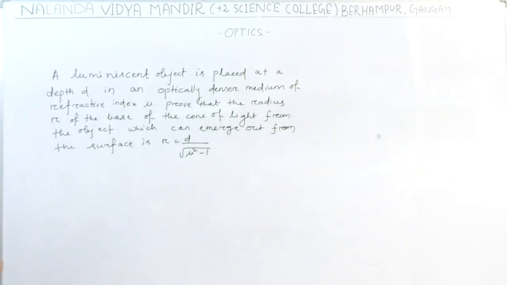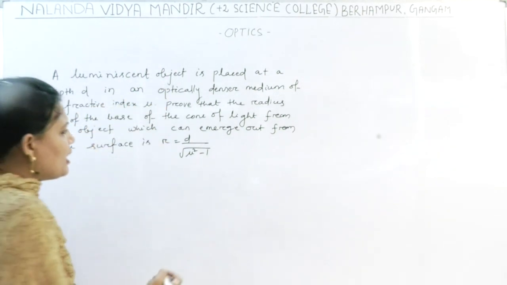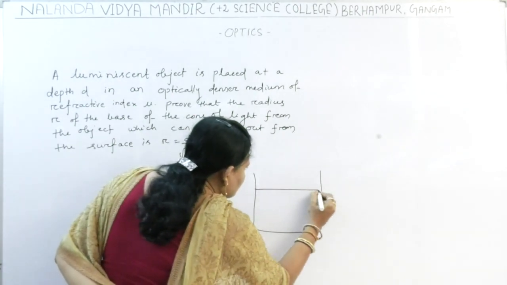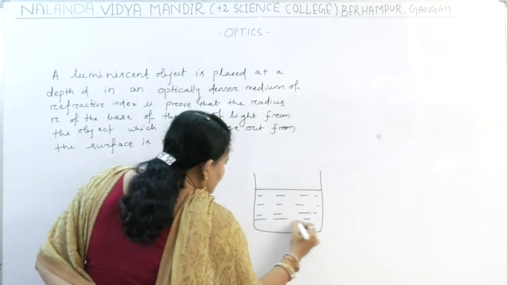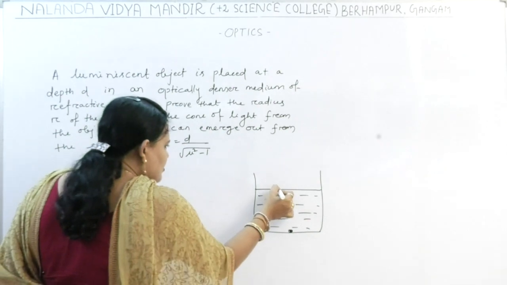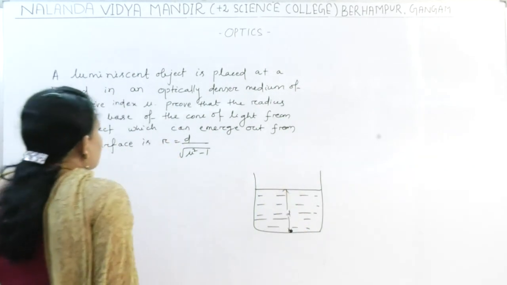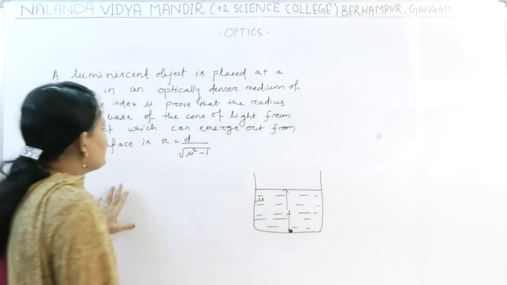So what is asked? A luminescent object is placed at a depth d in an optically denser medium. Suppose this is a medium. It is placed at a depth d. Suppose at this position the object is kept and this depth is d, of refractive index mu.